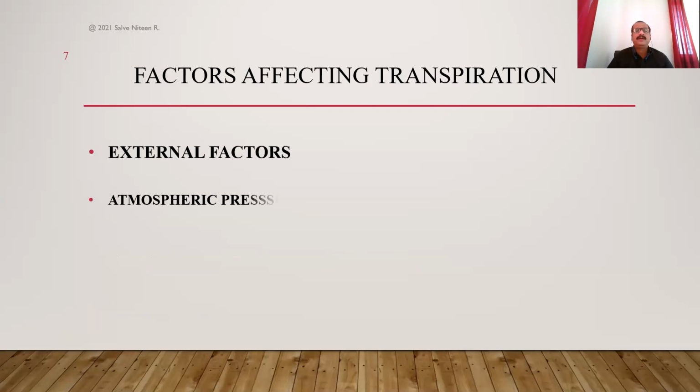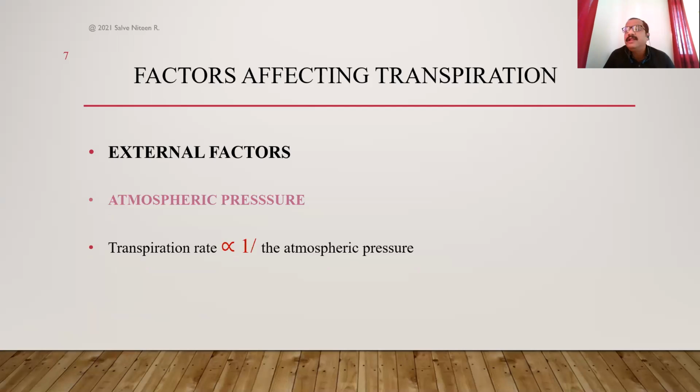Another factor is atmospheric pressure. Now, this factor again has an inverse relationship, like atmospheric humidity. The rate of transpiration is inversely proportional to the atmospheric pressure. You must be knowing that as we go upward from the seashore, from the sea level, up to high altitude, the atmospheric pressure goes on decreasing. It goes on decreasing as we go upward from the seashore.